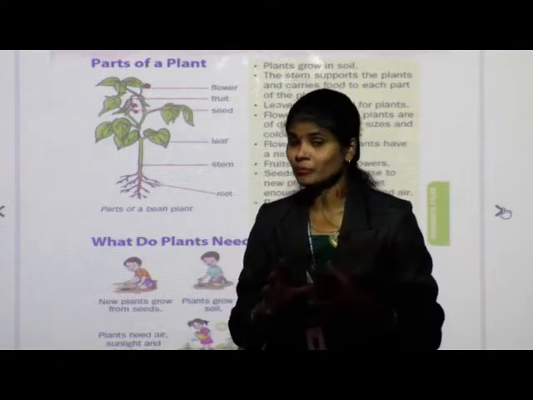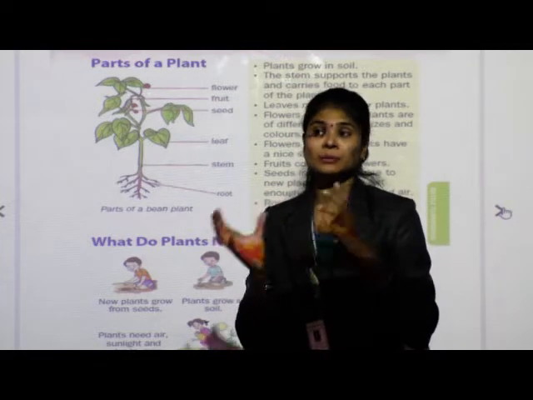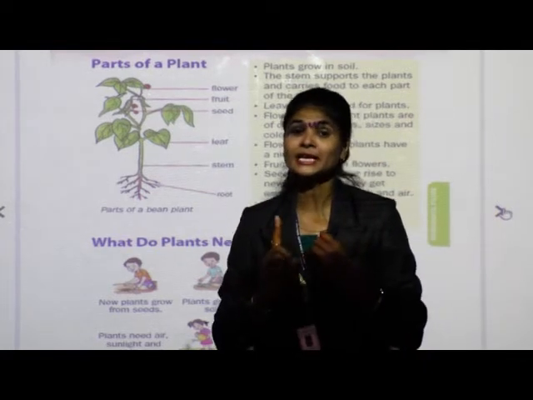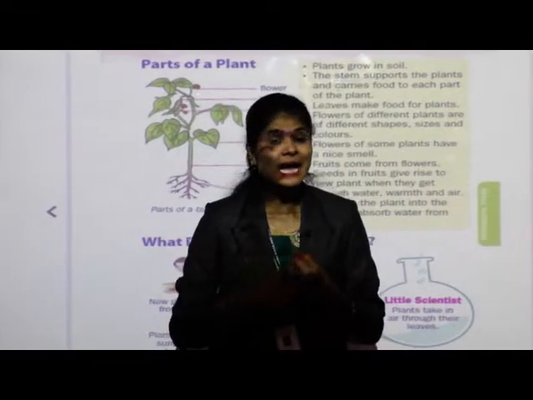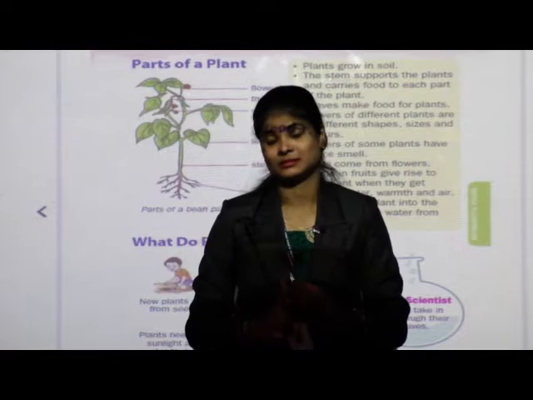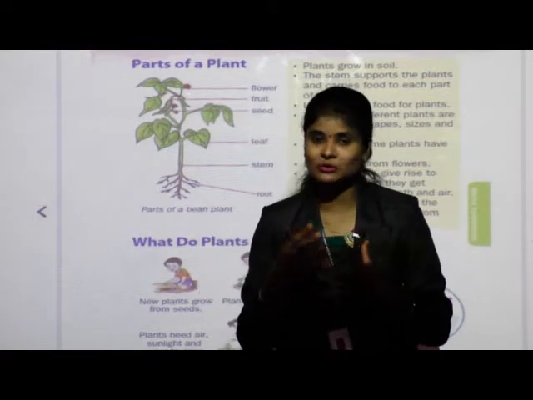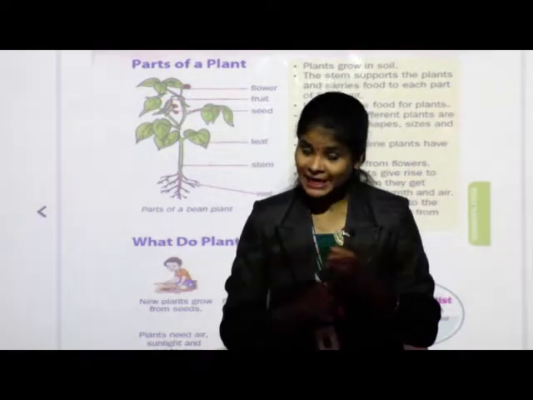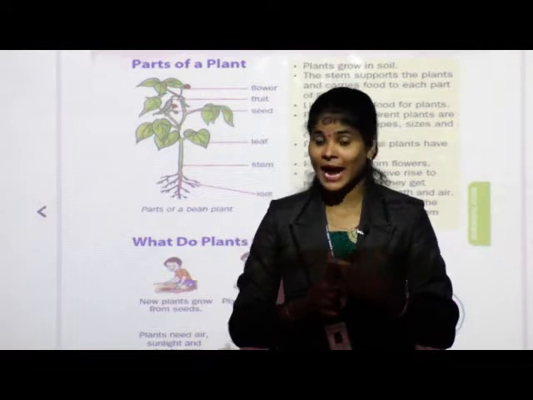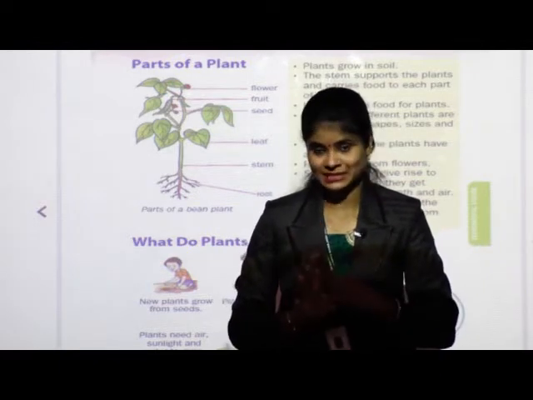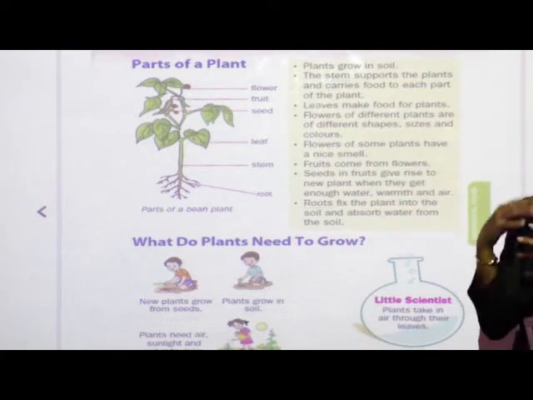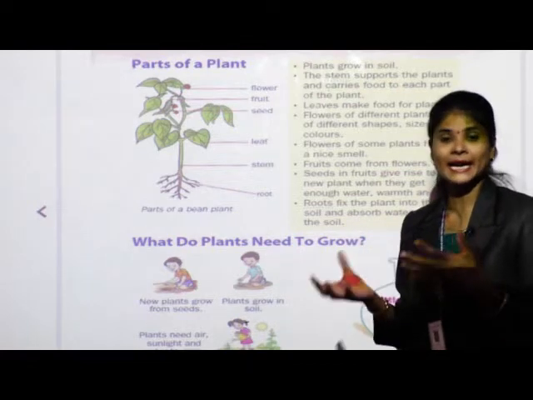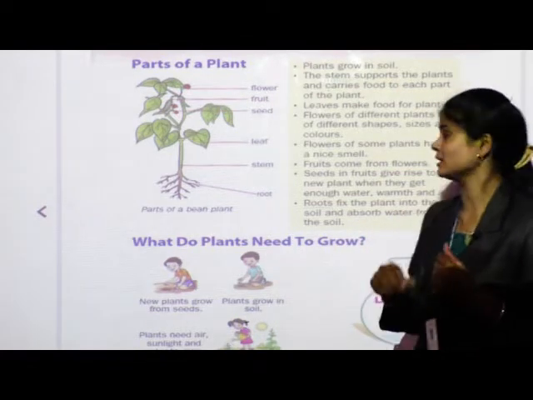But students, do you know the plants which give us flowers, all those flowers are of different shapes, sizes and different colors. Means some flowers are big, some flowers are small and their color is also different. Means red, white, yellow, they are in different colors.